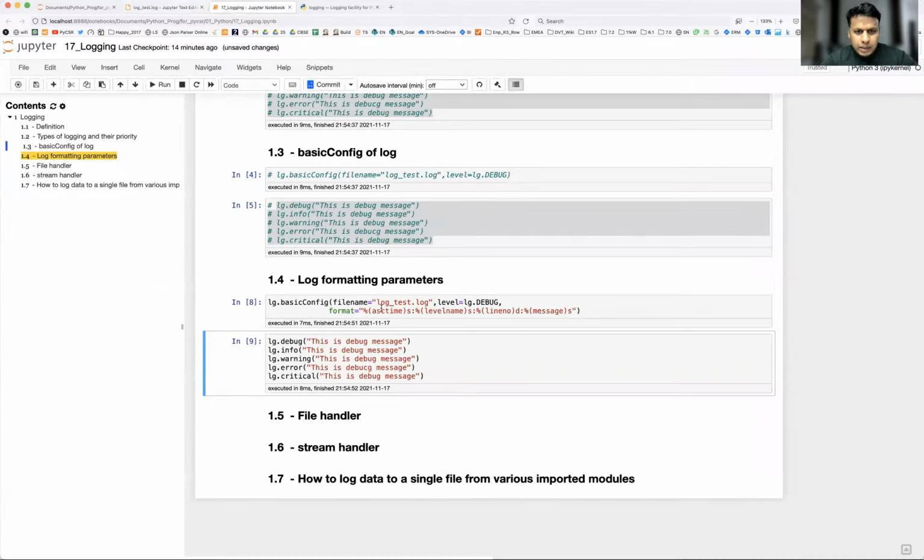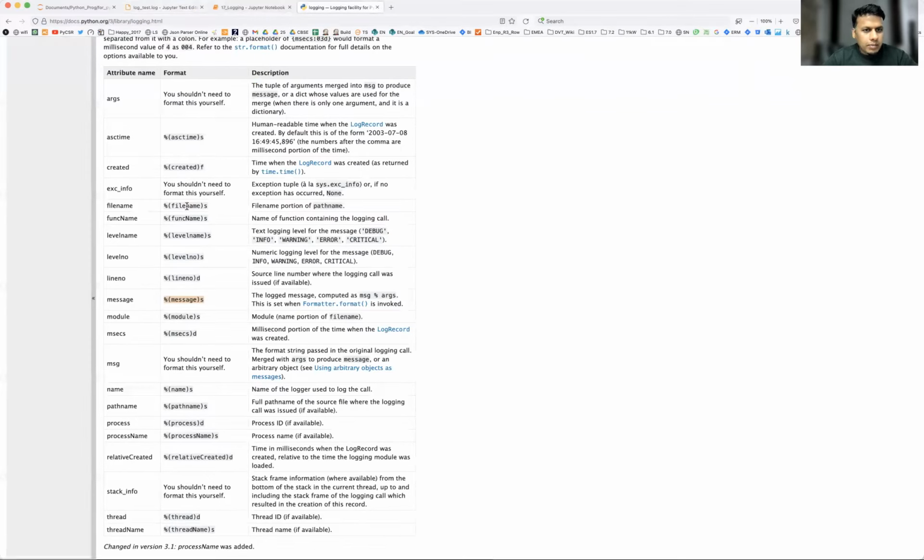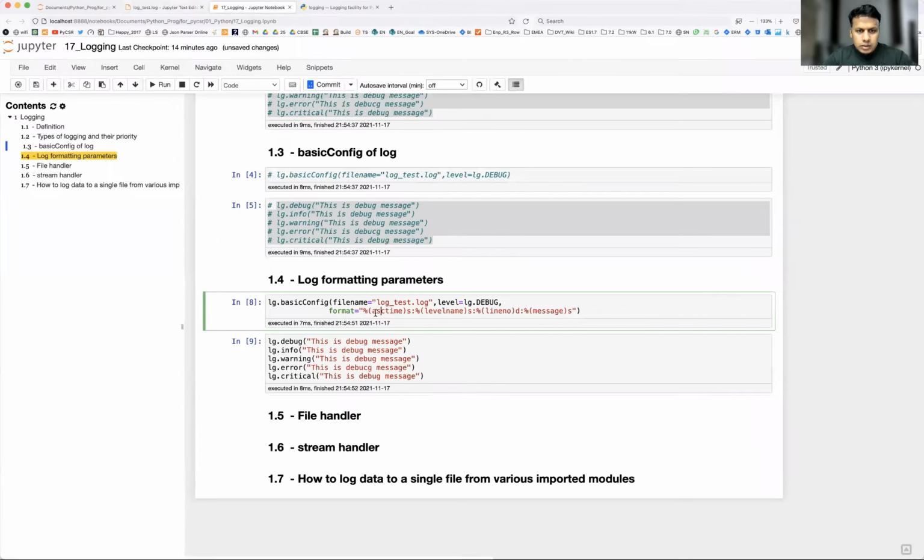So what I'll do, I'll format using file name. So where is the file name attribute? So I'll put in a different way. So let's add the file name here, then colon, then after file name, let's put that line number, in which line number that particular error is coming or the message is coming, then followed by ASCII time.